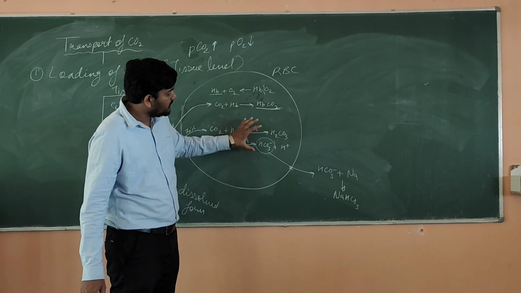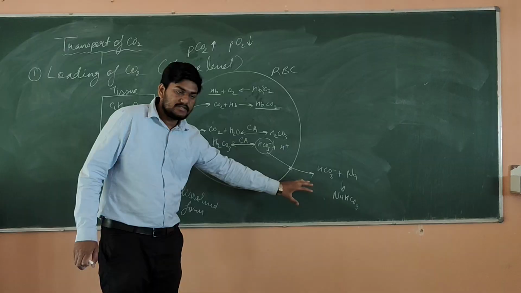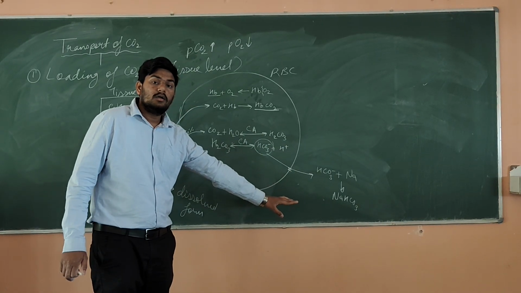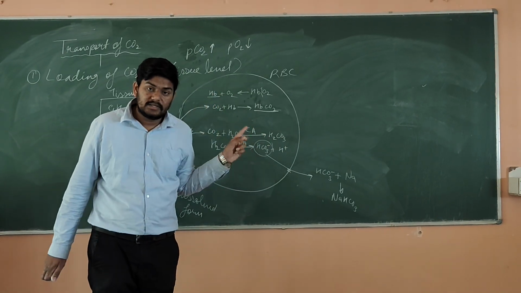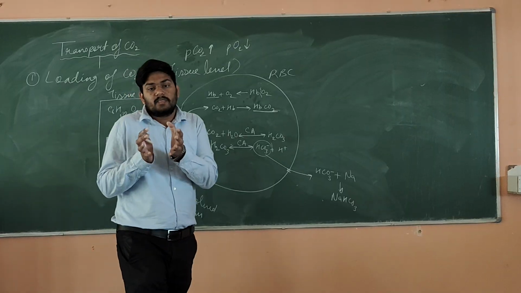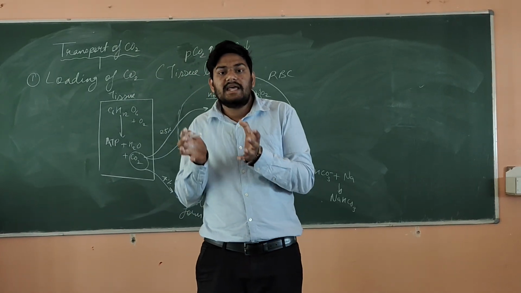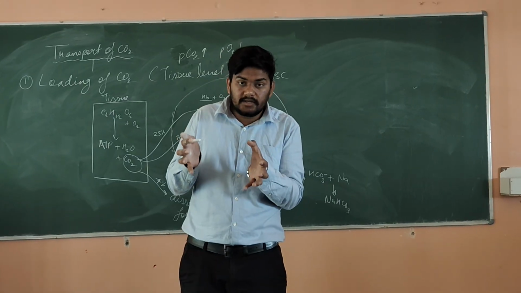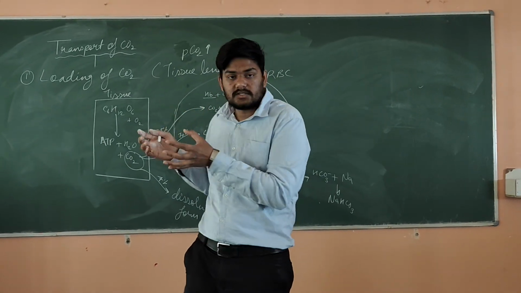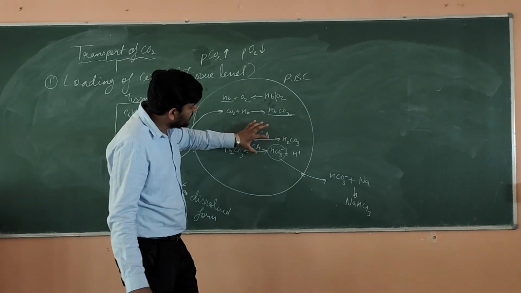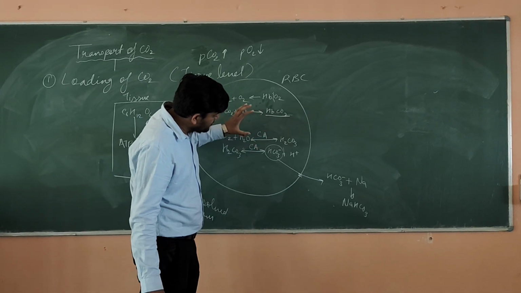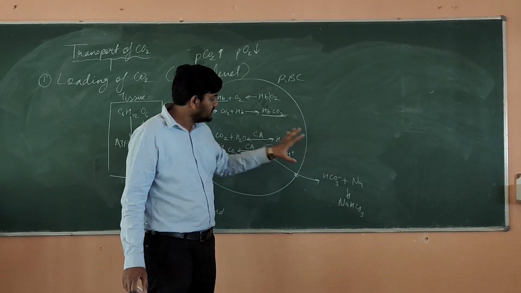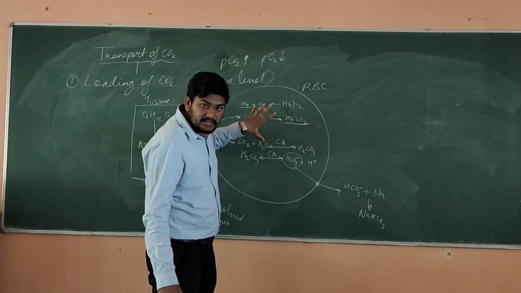Now maximum bicarbonate negative ions you are taking away from the RBC, outside from the RBC, it means what? You are indirectly disturbing the ionic gradient. See, if you have a cell and in that cell there is a certain ionic gradient, certain ionic concentrations, and if you are taking all the negative ions, bicarbonate, all maximum negative ions outside the RBC, it means what? Ionic gradient can be disturbed.